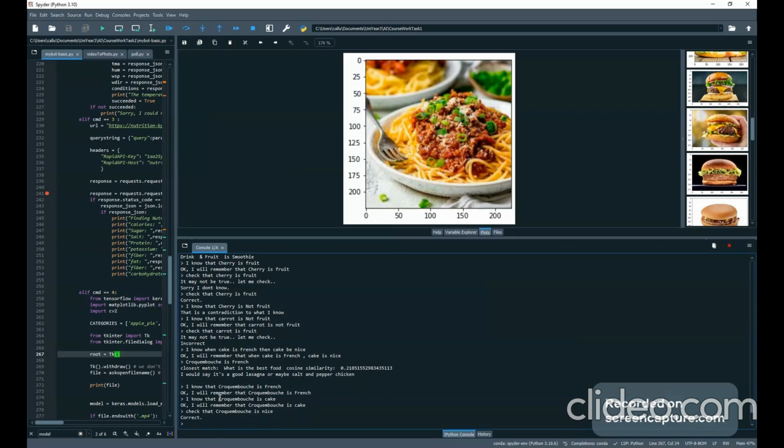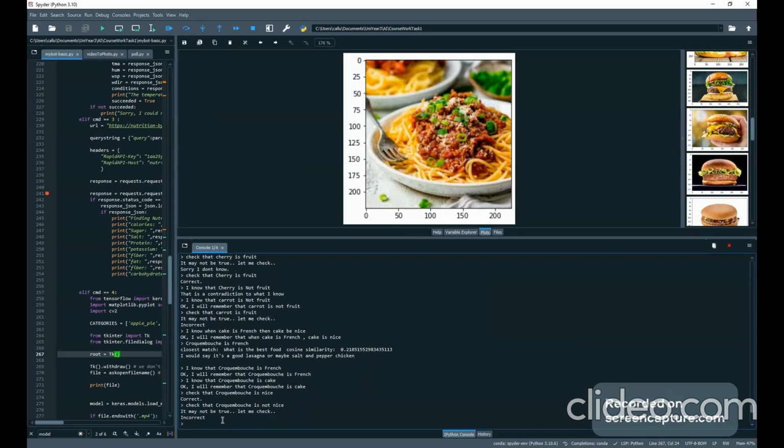So there's implication there. That's the additional functionality for task B. We can also say check that croquembouche is not nice. It's saying incorrect. The implication, it knows that if it's cake and French, it has to be nice. So there you go.